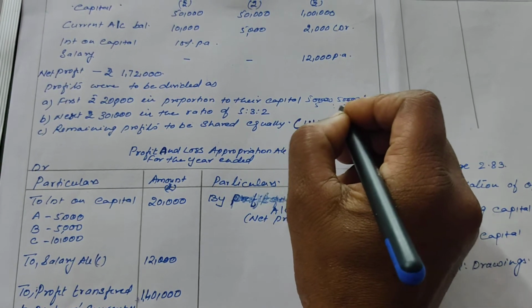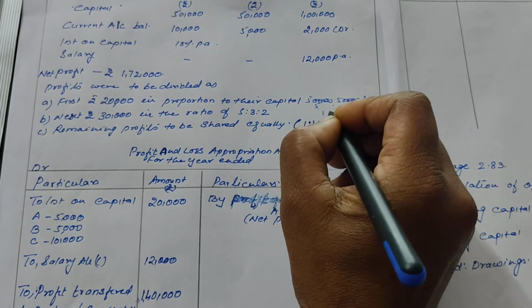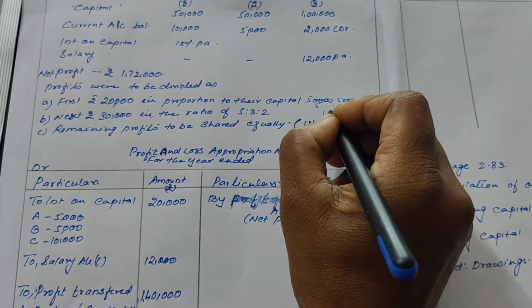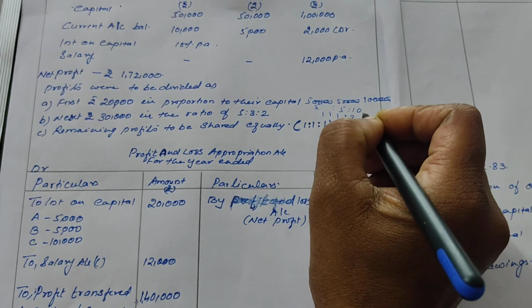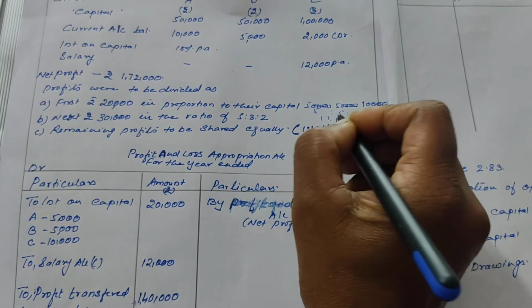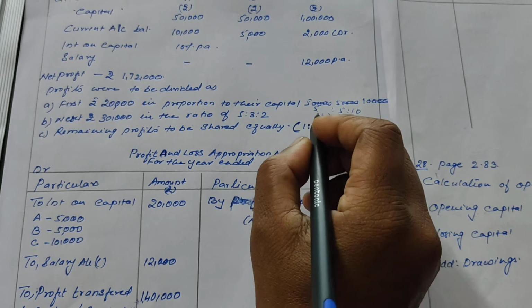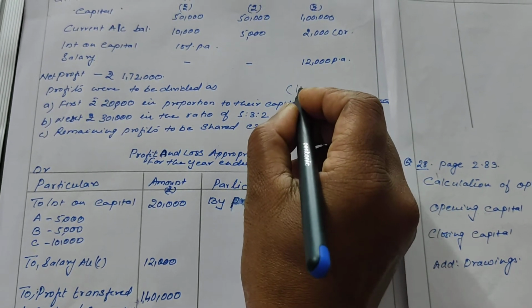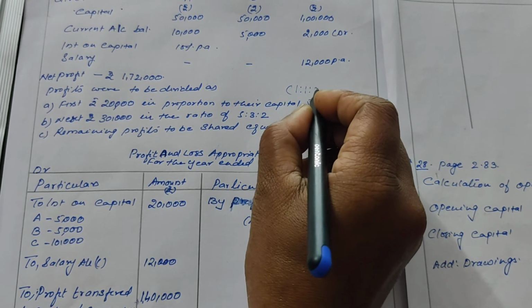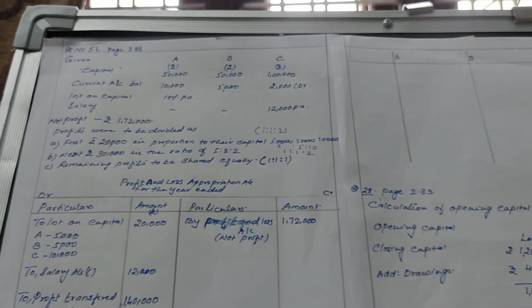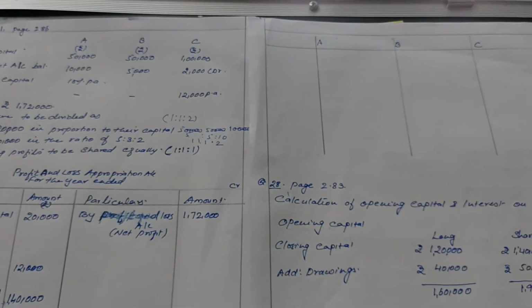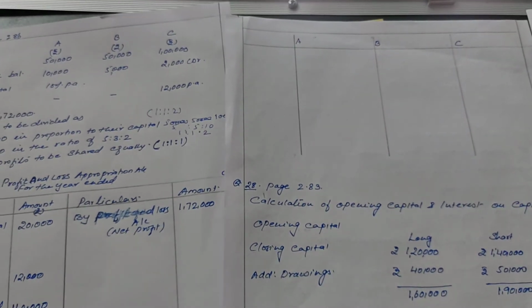Again we can divide this, and it becomes 1:1:2. So what is the capital ratio here? 1:1:2. So the first 20,000 will be divided in their capital ratio.